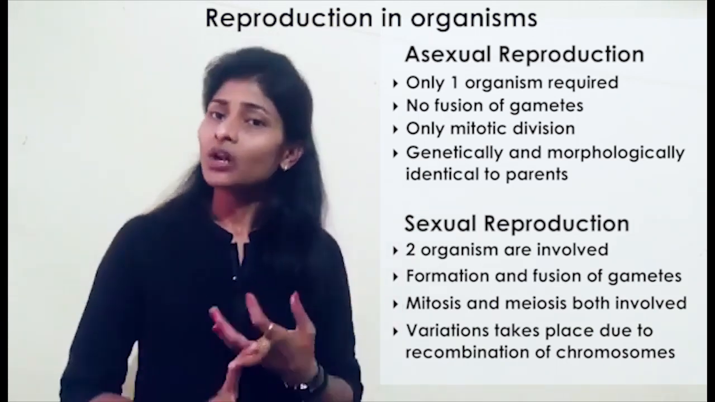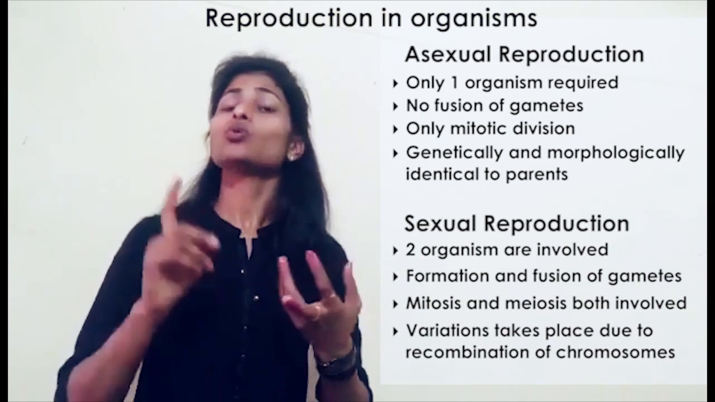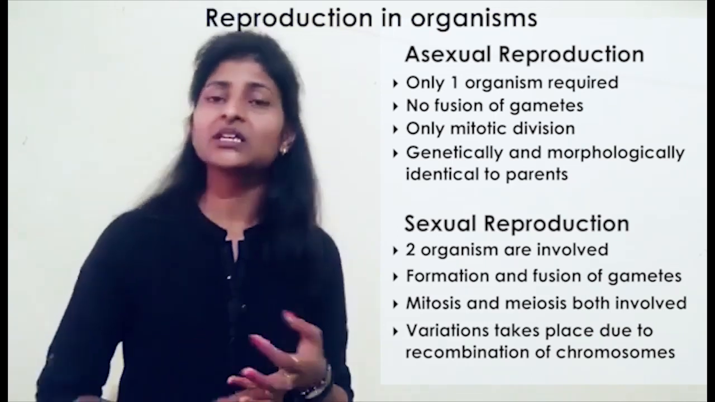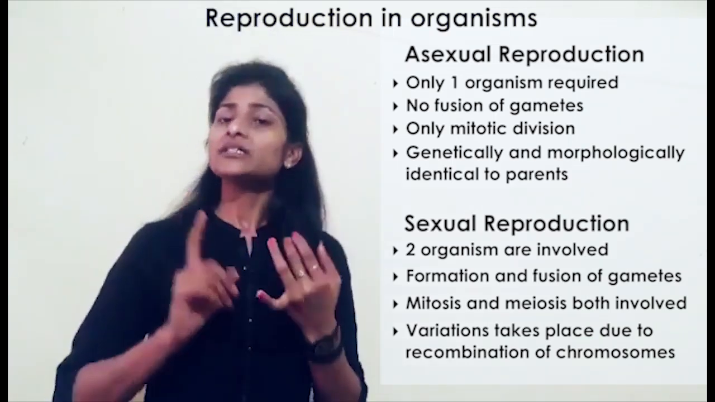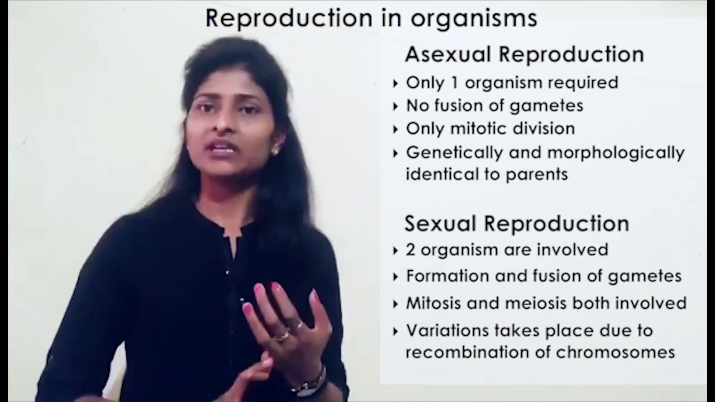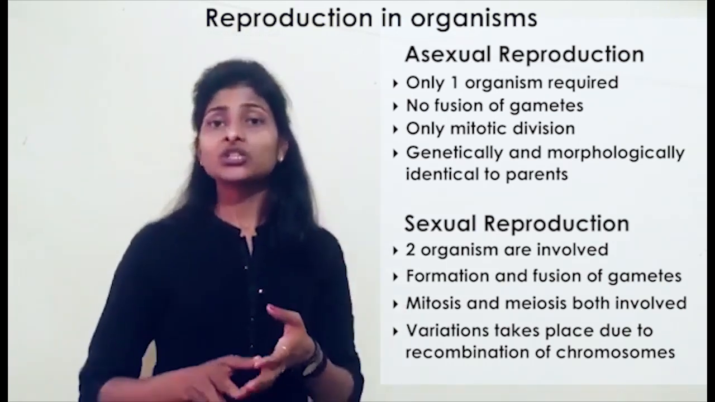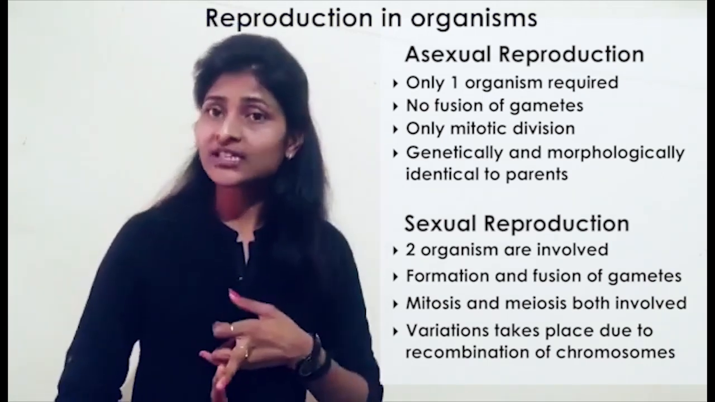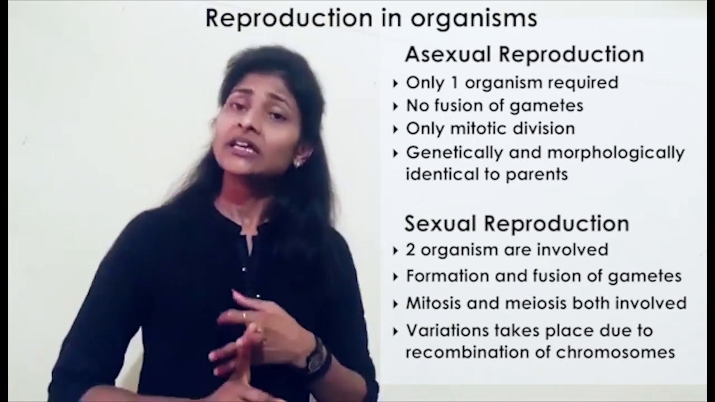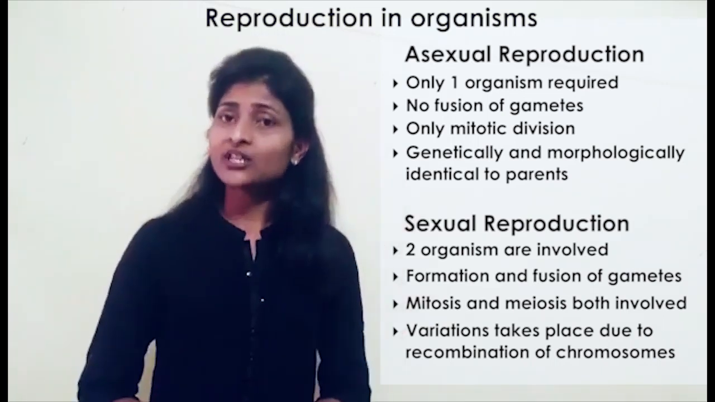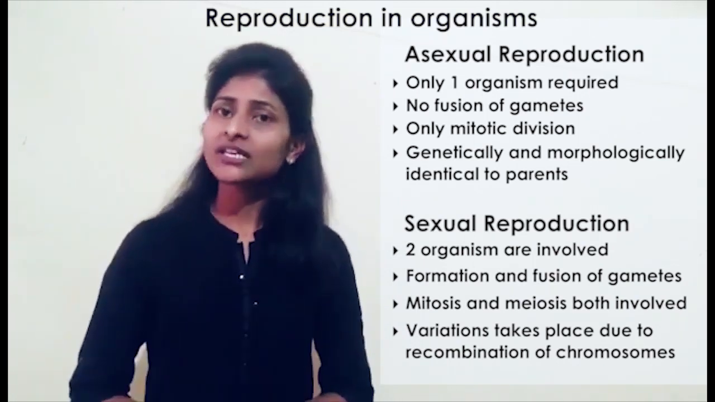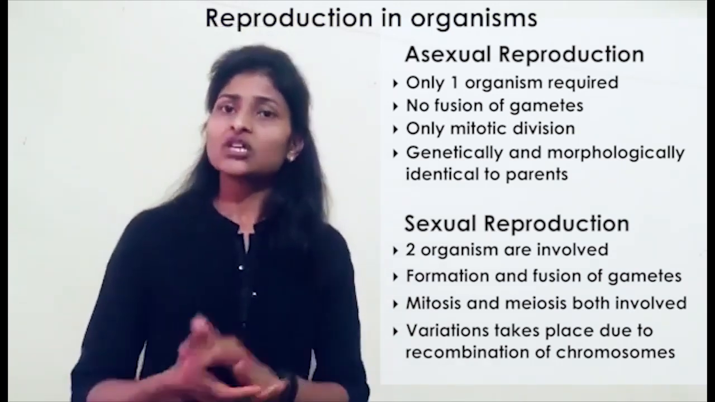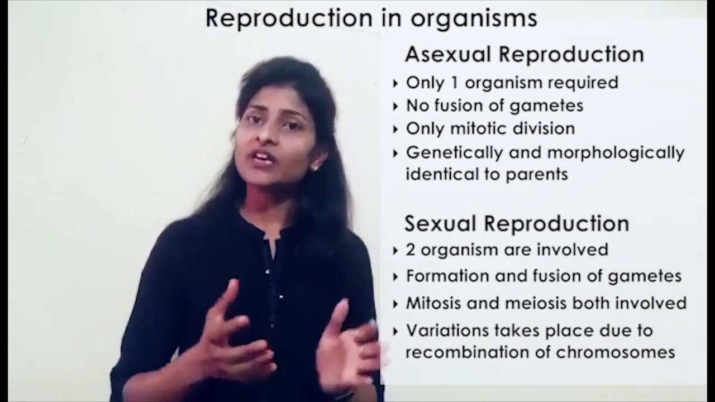So the differences between asexual reproduction and sexual reproduction are that asexual reproduction always involves one parent, no formation of gametes, no involvement of gametic fusion. Only the type of division will be mitotic division, and always clones are formed which are genetically and morphologically similar to their parents. On the other hand, for sexual reproduction, there is always involvement of two individuals. That is why gamete formation always takes place, and gametic fusion always takes place. There is requirement of both types of division processes, mitosis as well as meiosis, and because of gametic fusion and recombination, all the offsprings have variations.